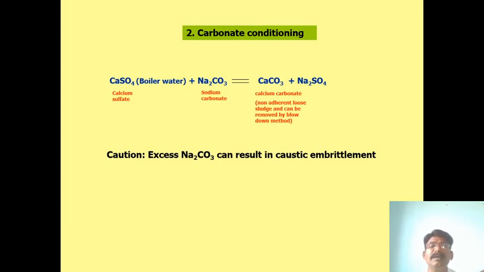And calcium carbonate is also non-adherent, loose sludge, and can be removed by blowing down the boiler. But if you use more sodium carbonate, it causes caustic embrittlement. Caustic embrittlement breaks down the iron pores. So we have to use a minimum quantity of sodium carbonate, but don't use too much sodium carbonate.